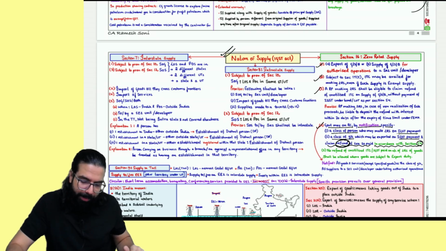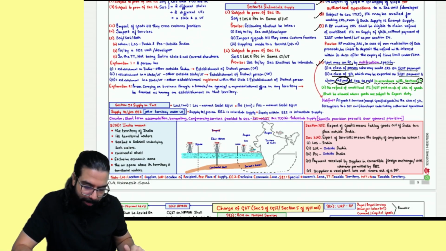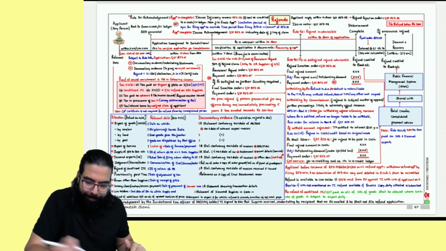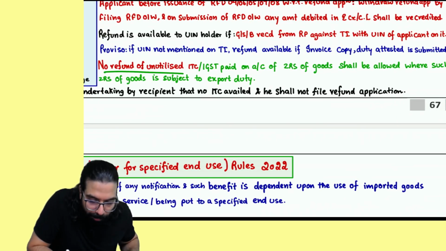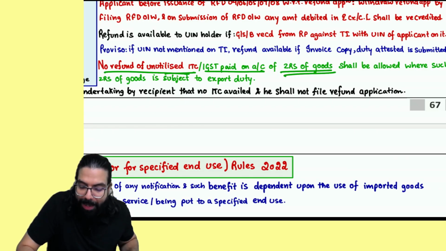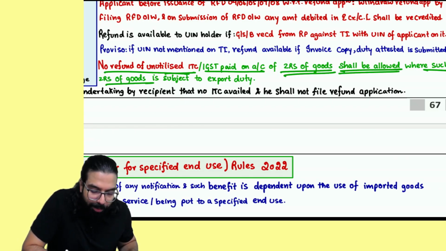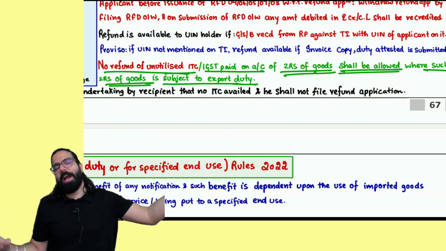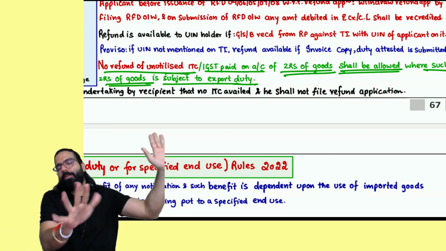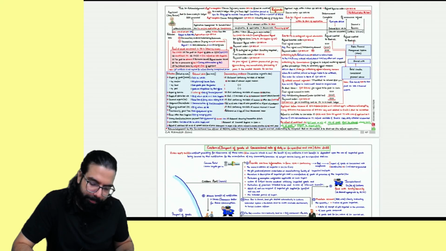And if I go ahead and show you in the chart, in our refund chapter also, I've gone ahead and made this change and I've given the chart to you guys in the refund chapter. In the refund chapter also, in the chart, I've written this: no refund of annual ITC or IGST paid on account of zero rated supply shall be allowed where such zero rated supply of goods is subject to export duty. So remember this point, everyone. If your goods are subject to export duty, ITC refund not there, IGST paid refund not there. Done. Next.